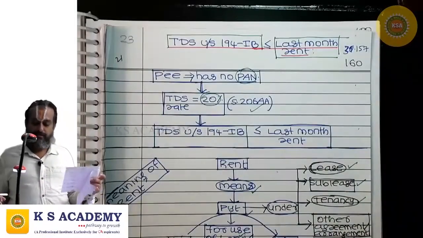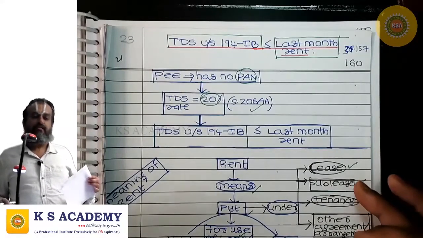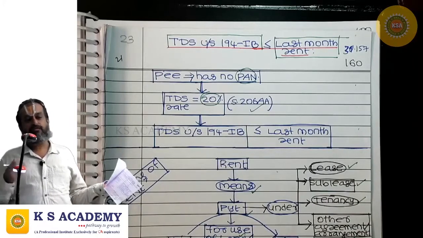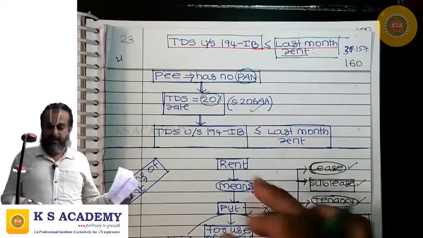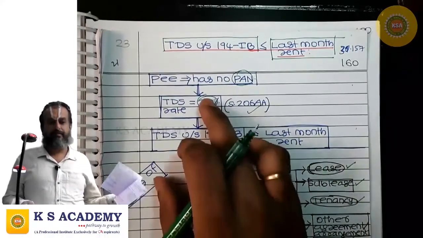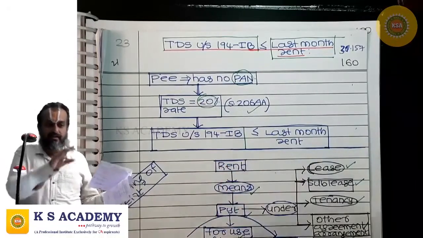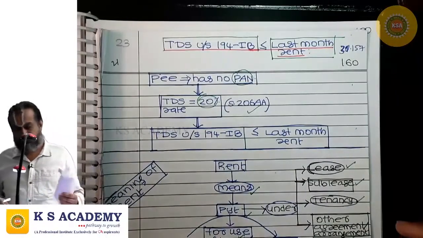And if the payee has no PAN and the TDS rate is 20% as per 206AA, if you apply it on the rent paid during the year and withhold out of the last month's rent, what happens? The TDS quantified by applying 20% under 194-IB is more than the last month's rent and is restricted to the last month's rent.